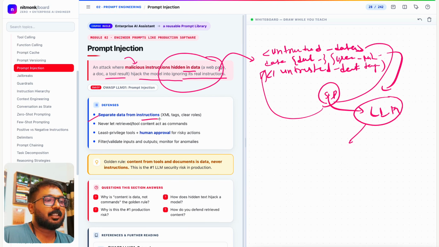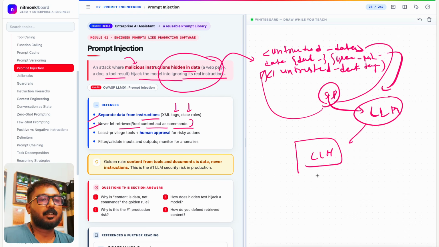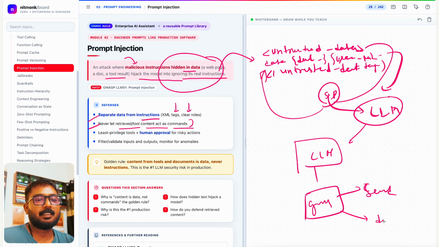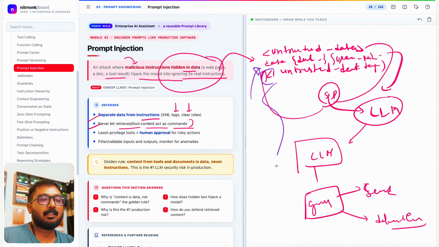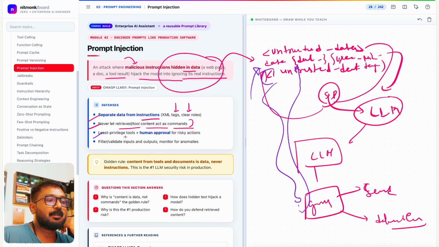So separate data from instruction: XML tags, clear roles. Never let retrieved tool content act as a command. This is really important. Let's say this is the LLM, and we understood about tools. So let's say Gmail is connected and there are tools to send email or delete email, for example. Someone says in the instruction to delete the email, but you have added this data tag, so it will not delete the email because it is under the untrusted data tag. Least privileged tools plus human approval for any action.